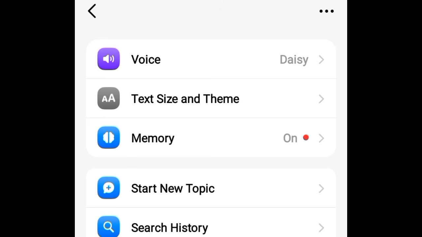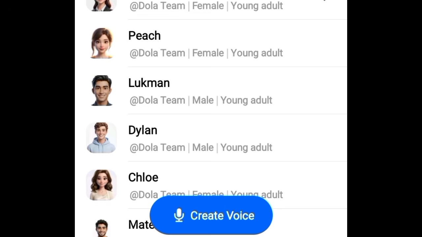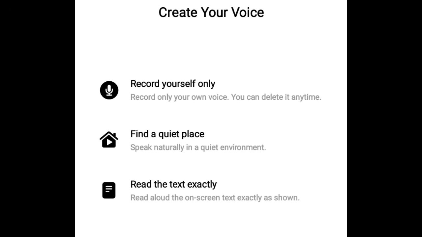Now under here for voice, you can select the voice you want. You can see all of these are the voices that you can actually use. You can as well create a voice. If you click on create voice, you can actually create your voice. Let me click. Then you see record yourself, create your voice. You go ahead to find a quiet place, speak naturally in a quiet environment, and read aloud the on-screen text exactly as shown.